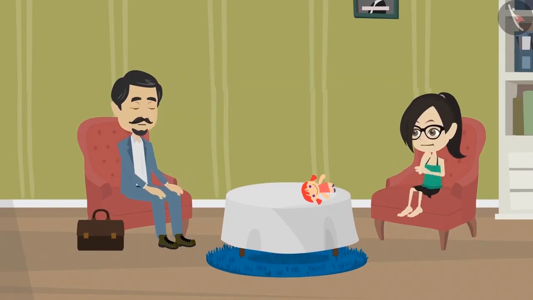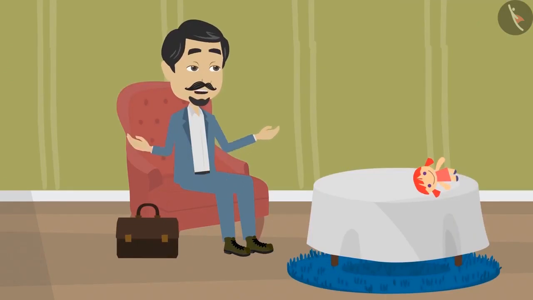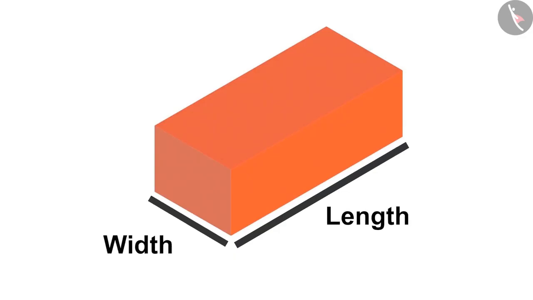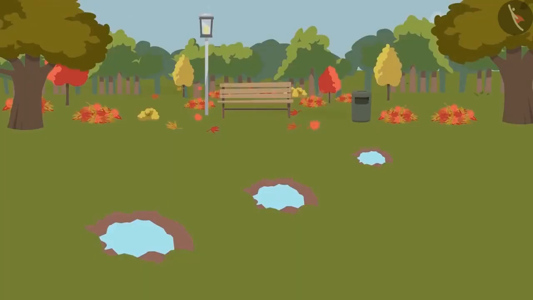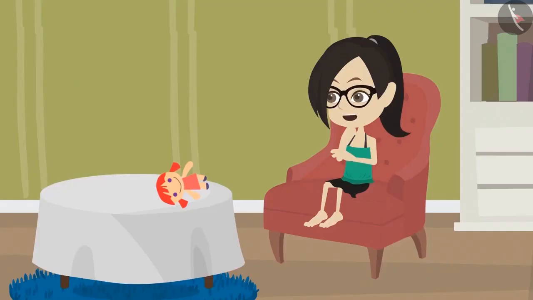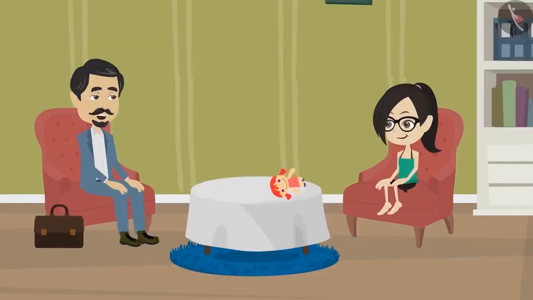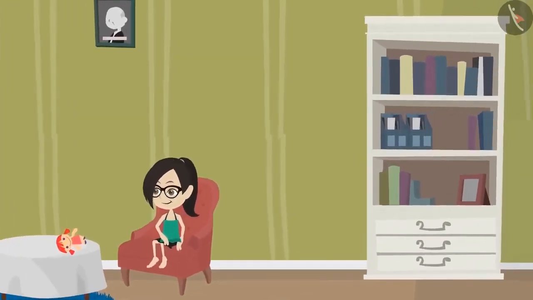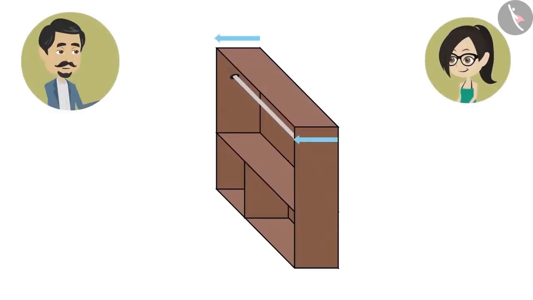I did not understand. Look, Vandana, different qualities of objects are measured. The length, width and height of a brick is measured. In the same way, the depth of the pit is measured. What are the objects in our house whose depth can be measured? There are many. Look at that cupboard. The depth of a cupboard is a very useful measurement because the more the depth of a cupboard is, the more space there will be for storage.